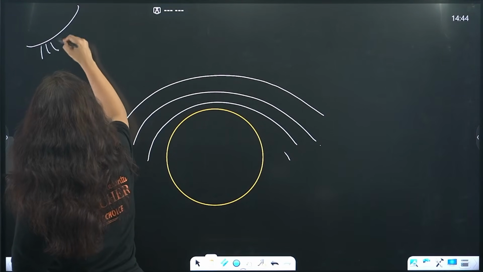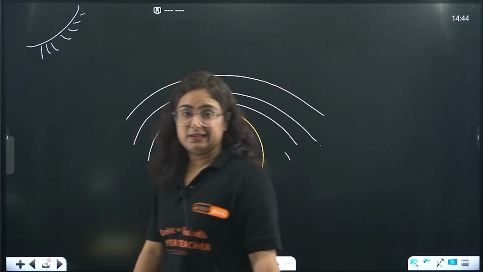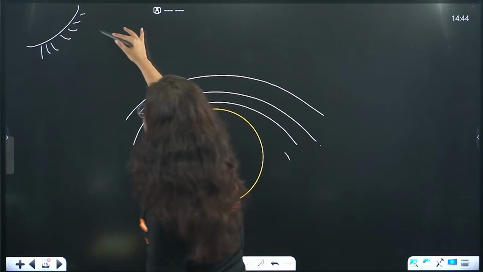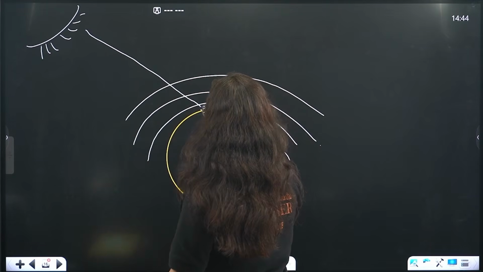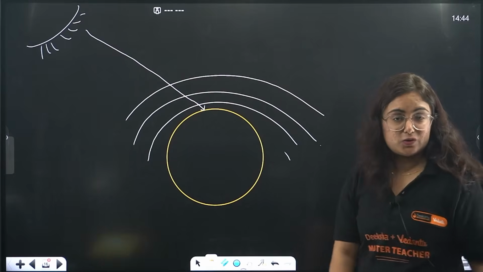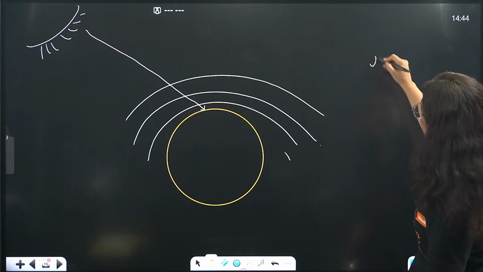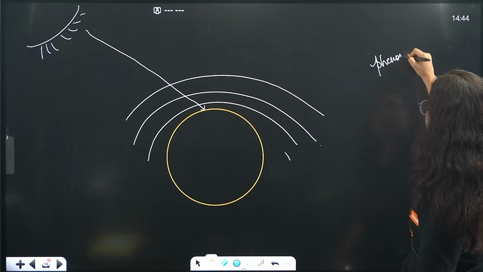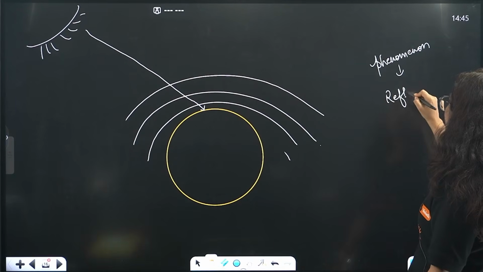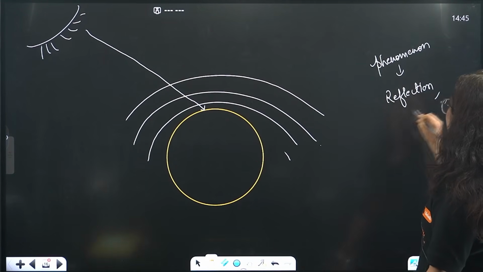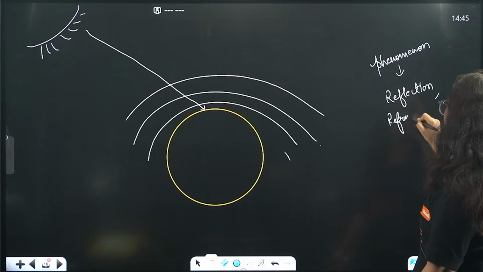When sunlight reaches the Earth's surface, here the phenomenon that works is the phenomenon of reflection, right? As well as refraction also.